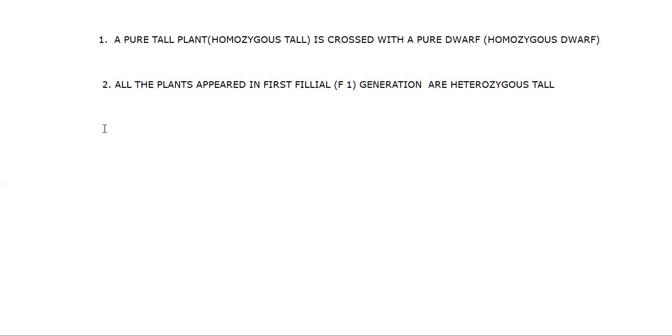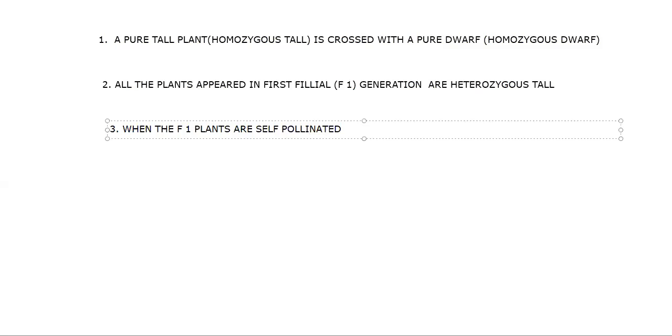So when we obtained the heterozygous tall, what did we do after that? When the F1 plants are self-pollinated, we obtain the F2 generation. Okay, we obtain the F2 generation.